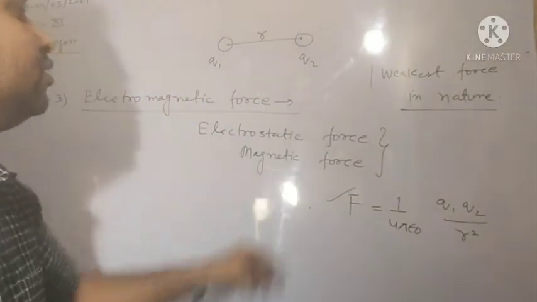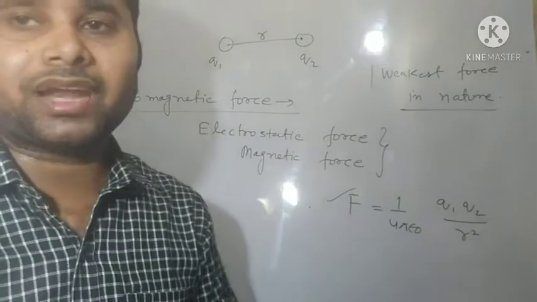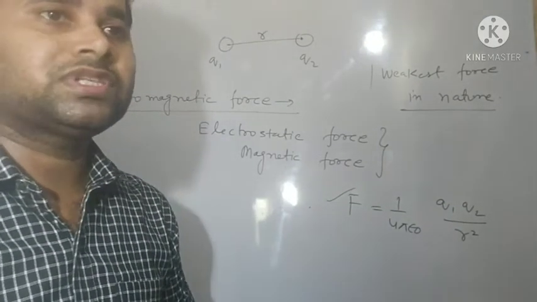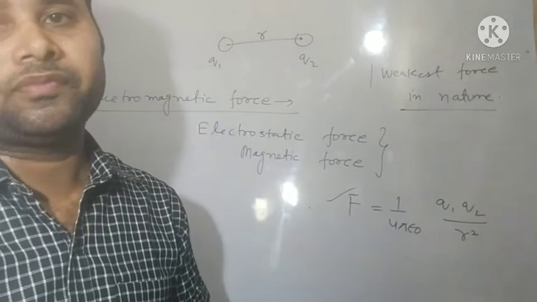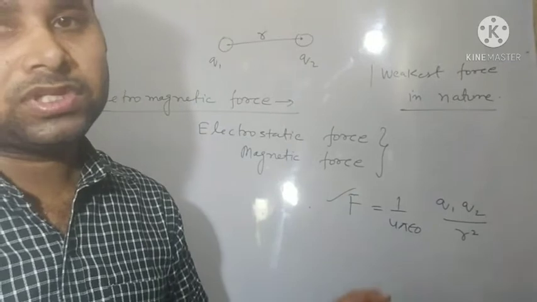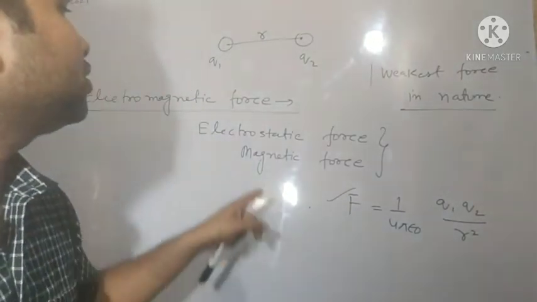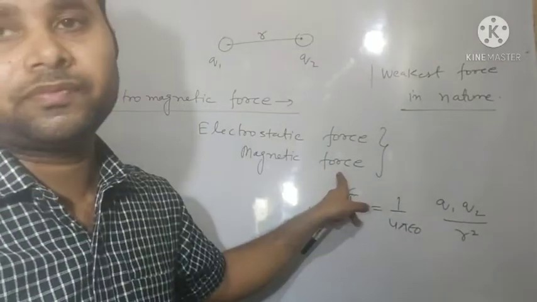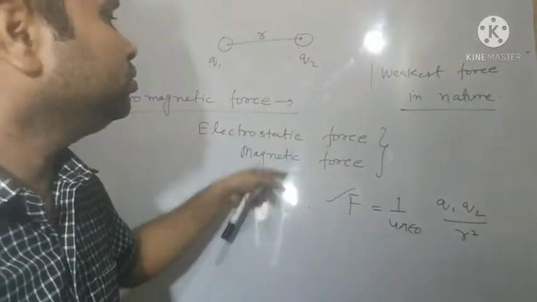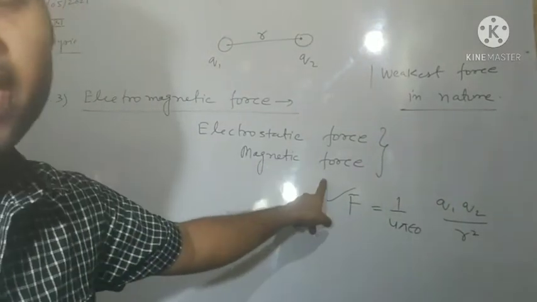And second thing, you know that magnetic force. Magnetic force means the force acting between the like poles and unlike poles of the magnet. Like poles repel each other, unlike poles attract each other, and the force acting between the poles is called magnetic force. So combination of these two, electrostatic force and the force acting between the poles of the magnet, both